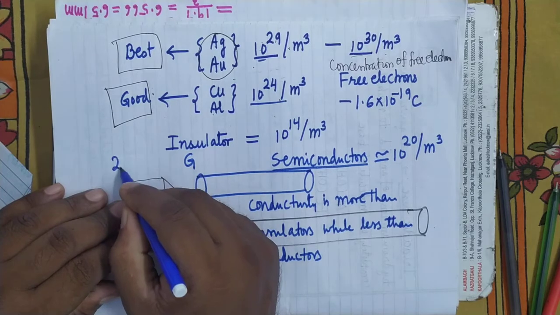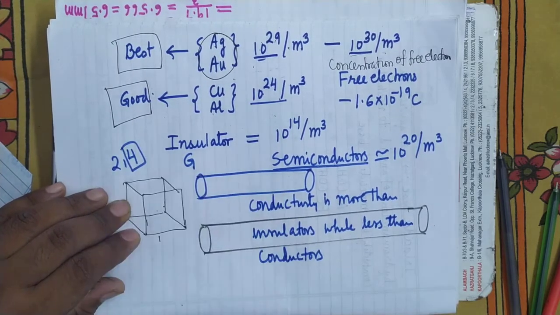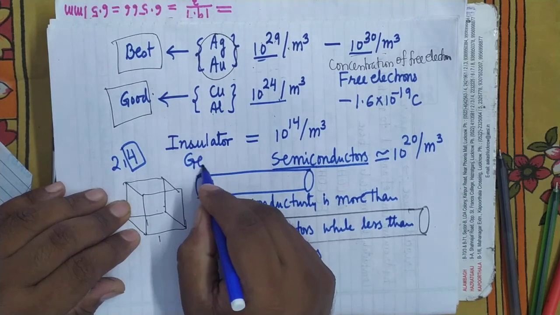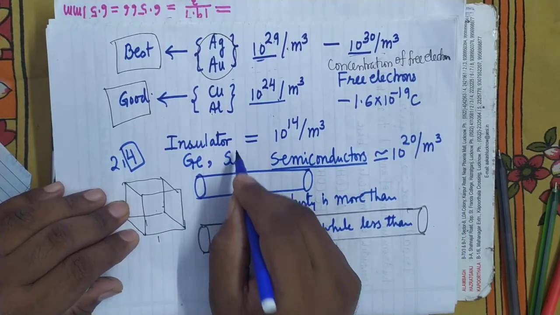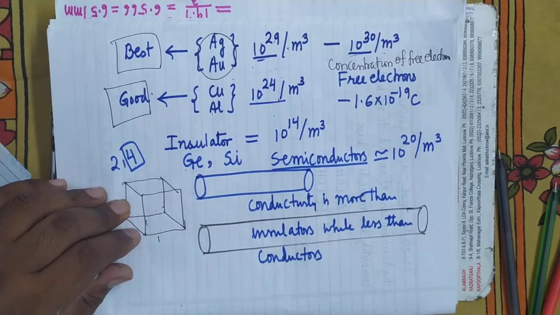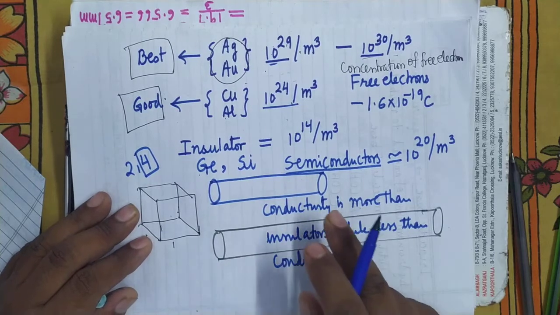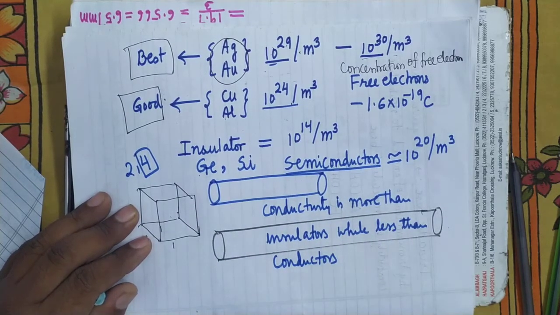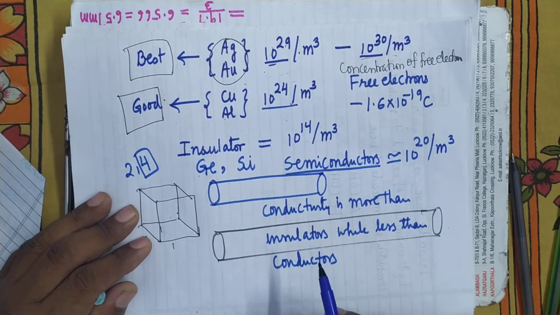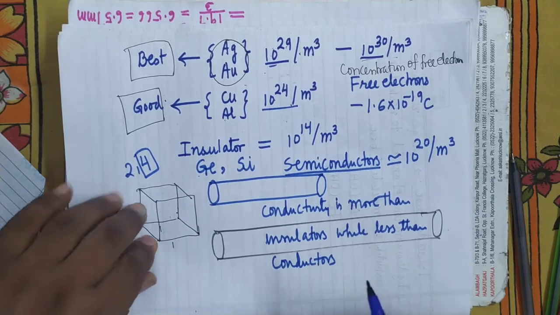What is the electronic configuration of carbon? 2, 4. The valence shell has 4 electrons. But the best suited semiconductors are those composed of germanium and silicon. Both are tetravalent. Their conductivity is more than insulators but less than conductors. But if we see the extent of their conductivity, it is feebly small.